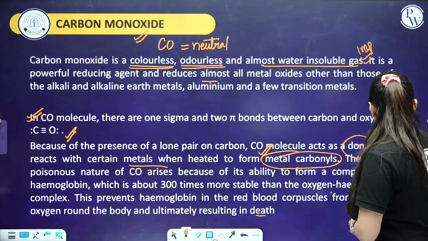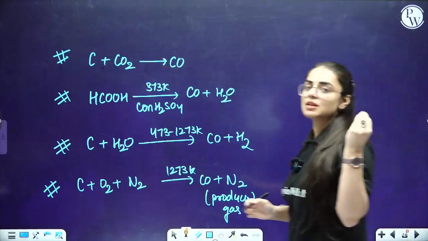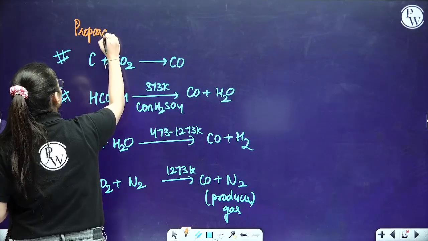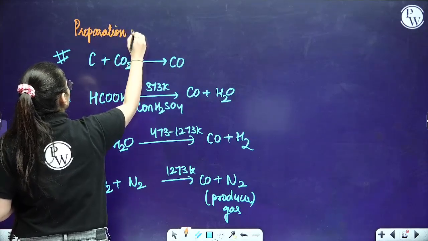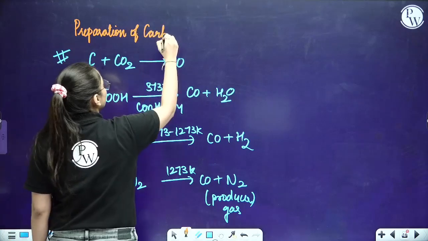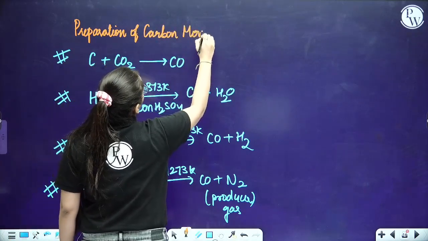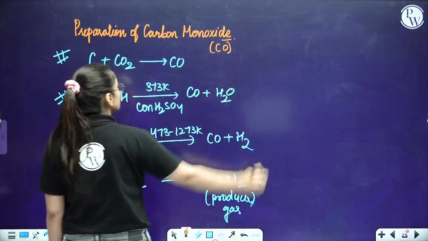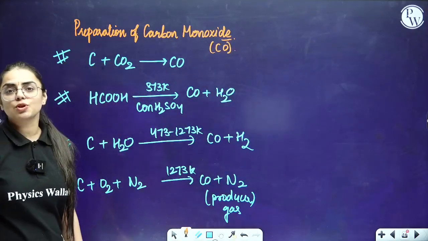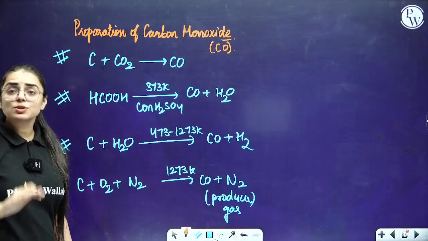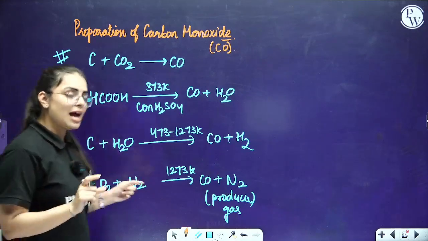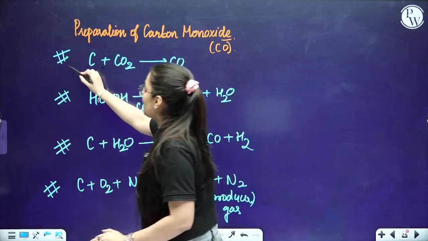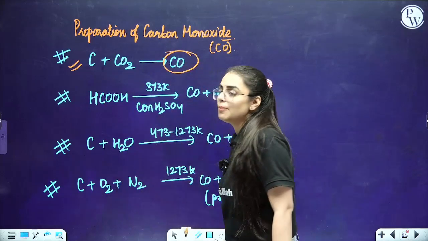Now students, moving on to how carbon monoxide is prepared. The very simple basic reaction: when carbon reacts with oxygen, it will form carbon dioxide. But when carbon reacts with CO2, it will form carbon monoxide.